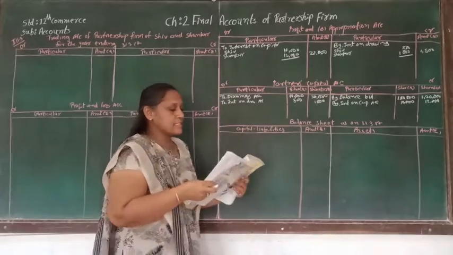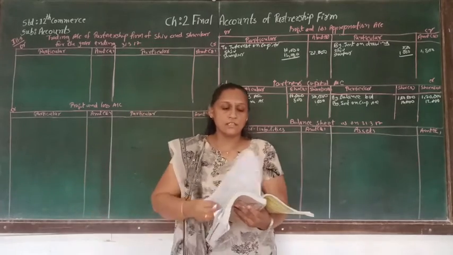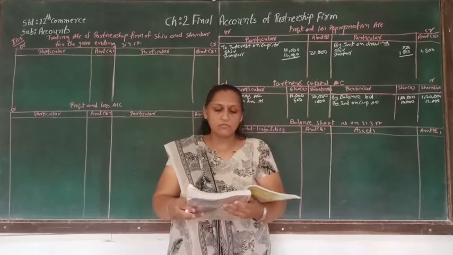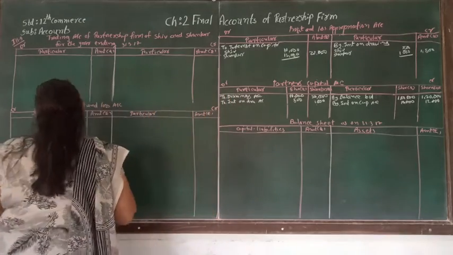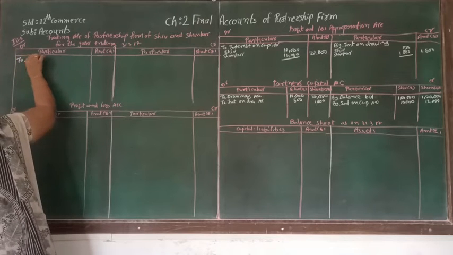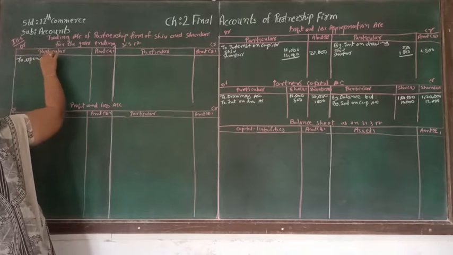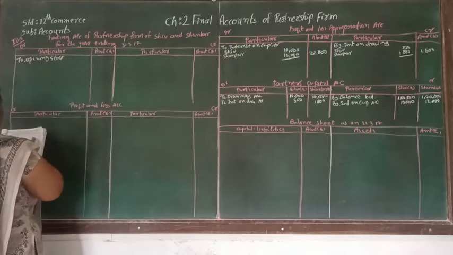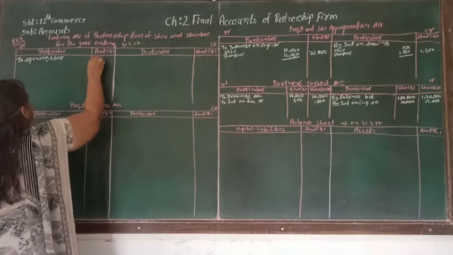Now let's continue with the other account, that is opening stock. Opening stock is supposed to be written in the trading account. Opening stock, it is how much? So it is 60,000.